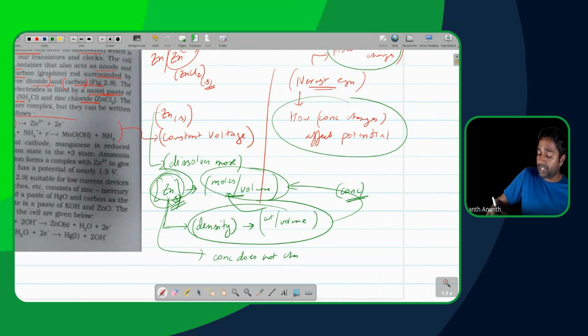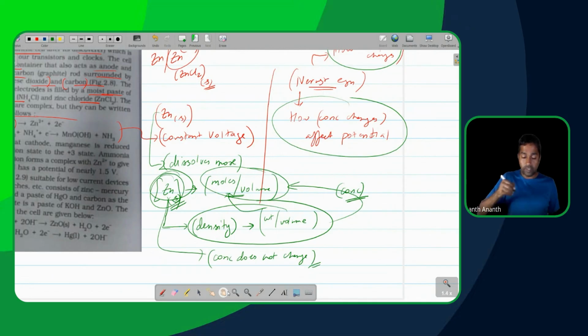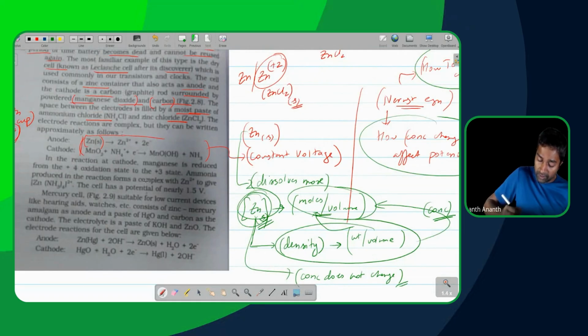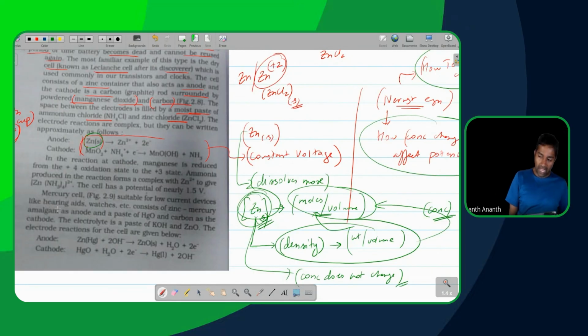You understand what your mistake was clearly here? So now, if concentration does not change, let's have a look again with fresh eyes. If concentration does not change, can it affect my potential? No, as long as temperature doesn't change. So if temperature is maintained roughly constant, the zinc solid here does not affect my electrode potential. Good. So one guy down.